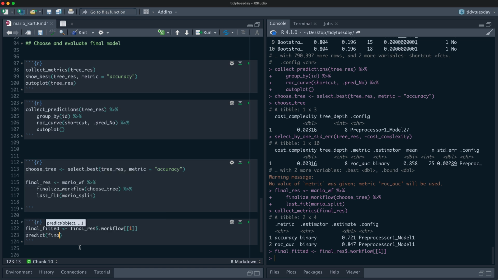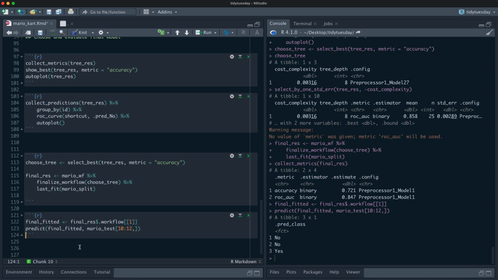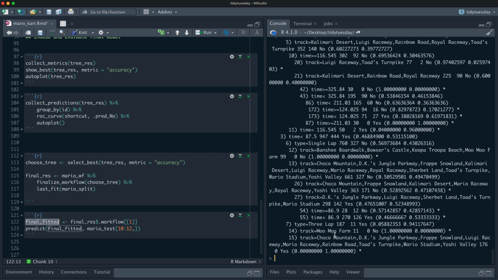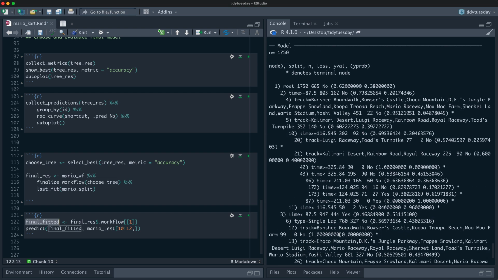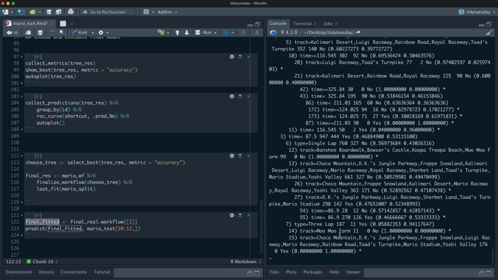So if we predict on the final fitted workflow, for example, on new data, let's pretend this is new data, we can give it data and we can predict on it. And this is an object here that we can save, say using saveRDS or write_rds, and save it and then load it up in another R session and predict on it